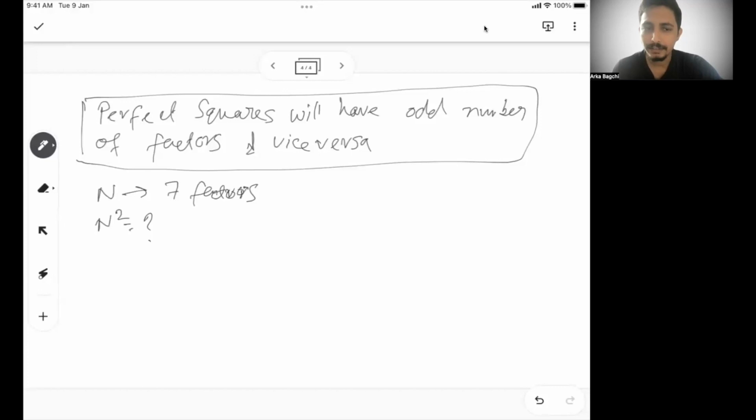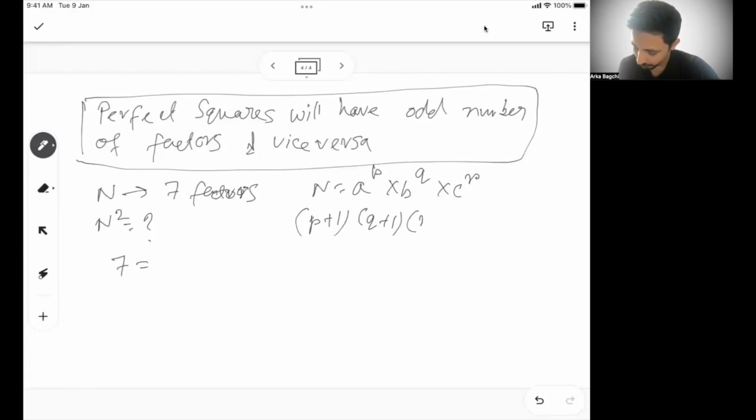What I can understand from here is that n has 7 factors, so n has to be a perfect square. Let's say n is a to the power p into b to the power q into c to the power r. Then can I say (p plus 1) into (q plus 1) into (r plus 1) should be equal to 7.